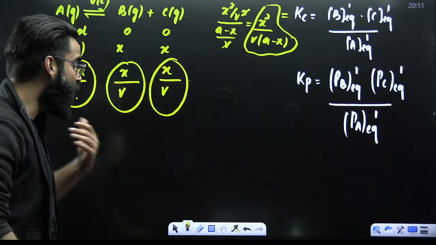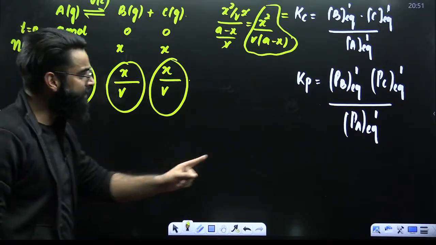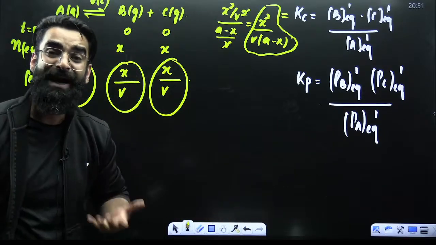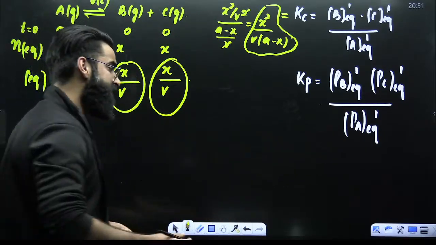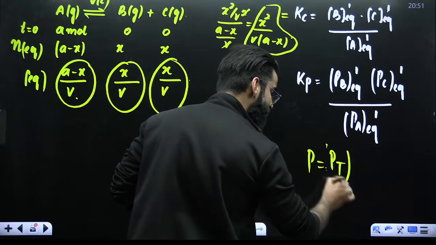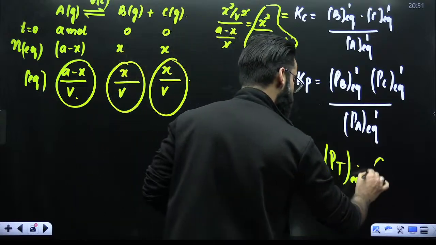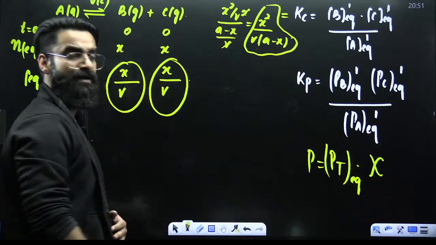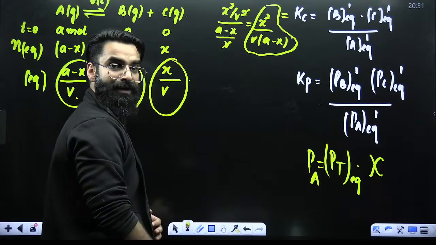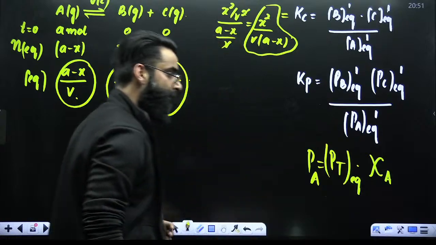Now the point is, how do we calculate the Kp expression? My dear students, to calculate Kp, what do I need? I need partial pressures of reactants and products at equilibrium. And what is partial pressure? Partial pressure is the total pressure of the mixture at equilibrium multiplied by mole fraction. For example, partial pressure of A at equilibrium would be total pressure of the mixture at equilibrium multiplied by mole fraction of A.